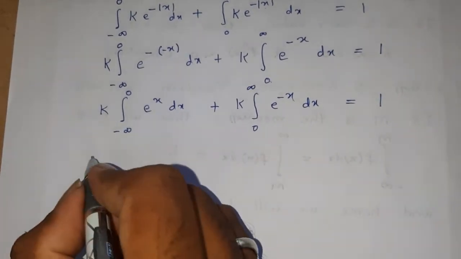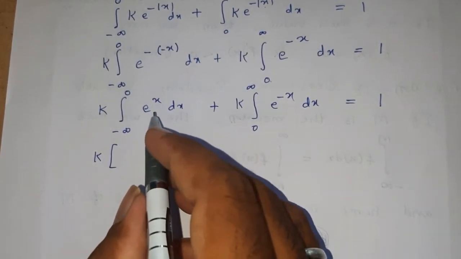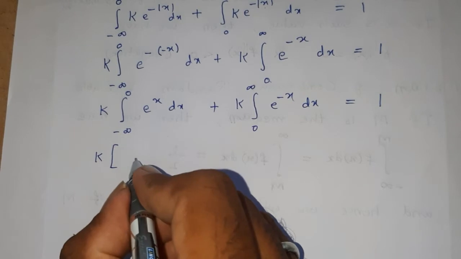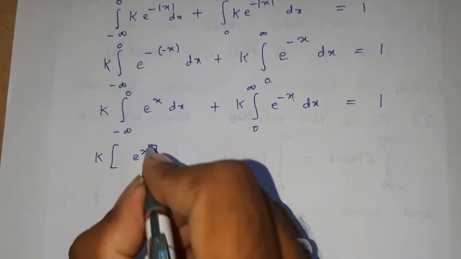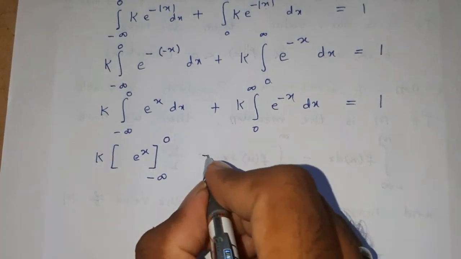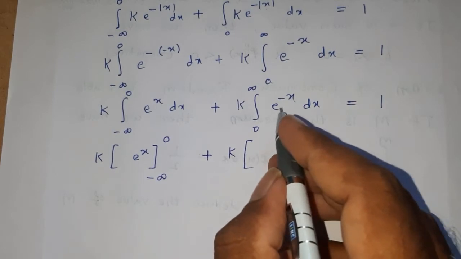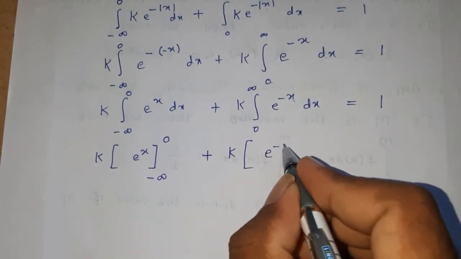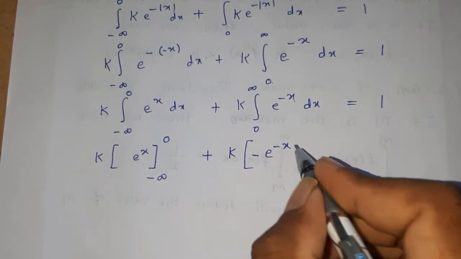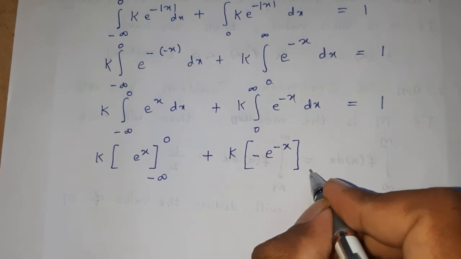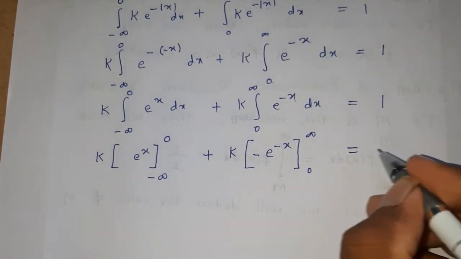Now capital K into integral value of e power of x is e power of x, and limits are minus infinity to 0. Similarly, capital K into integral value of e power of minus x is e power of minus x by minus 1, or minus into e power of minus x, limits 0 to infinity, is equal to 1.